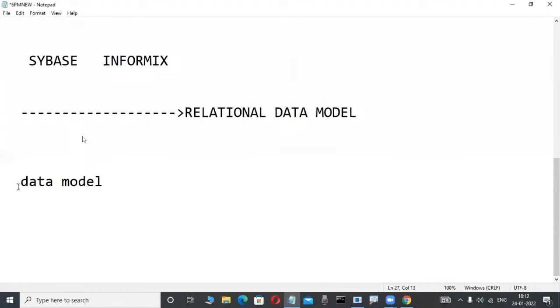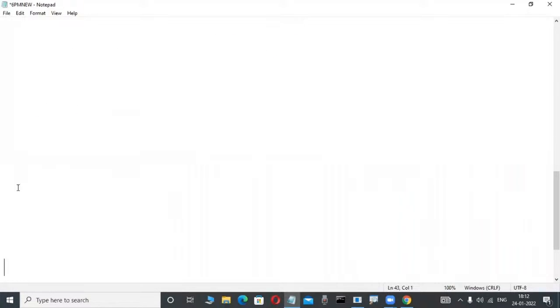Slowly observe. For anybody attending the previous class, I am telling one thing. Suppose Oracle is a product here. This Oracle database, or any relational database, has two types of structures, as I told in previous classes.